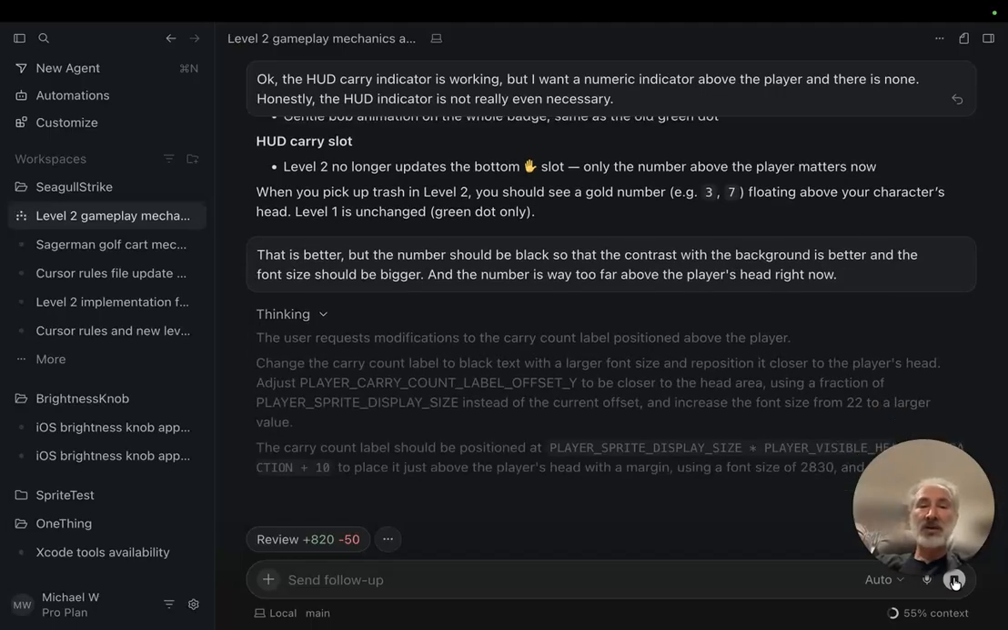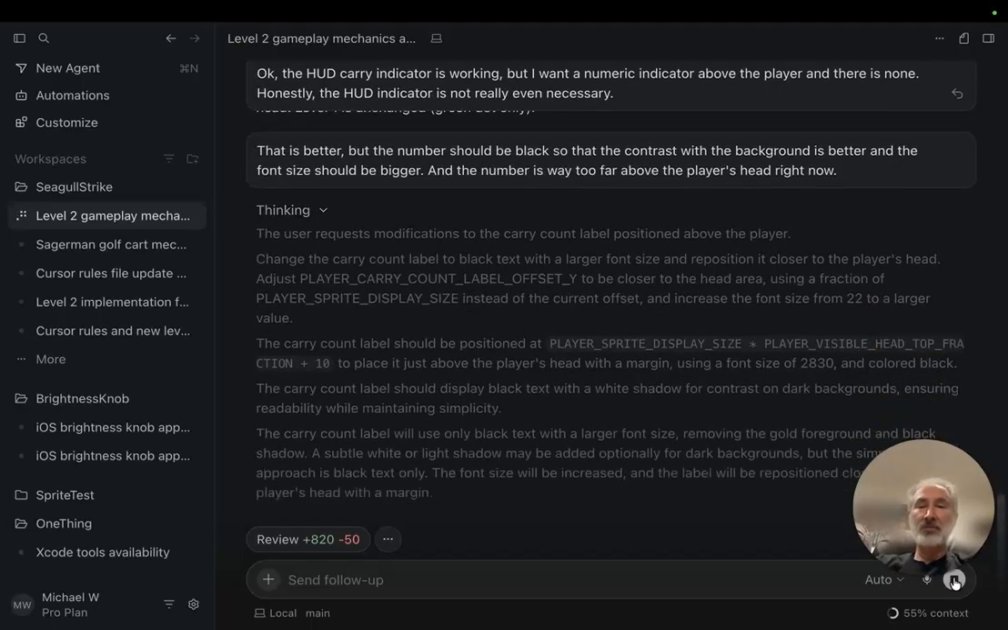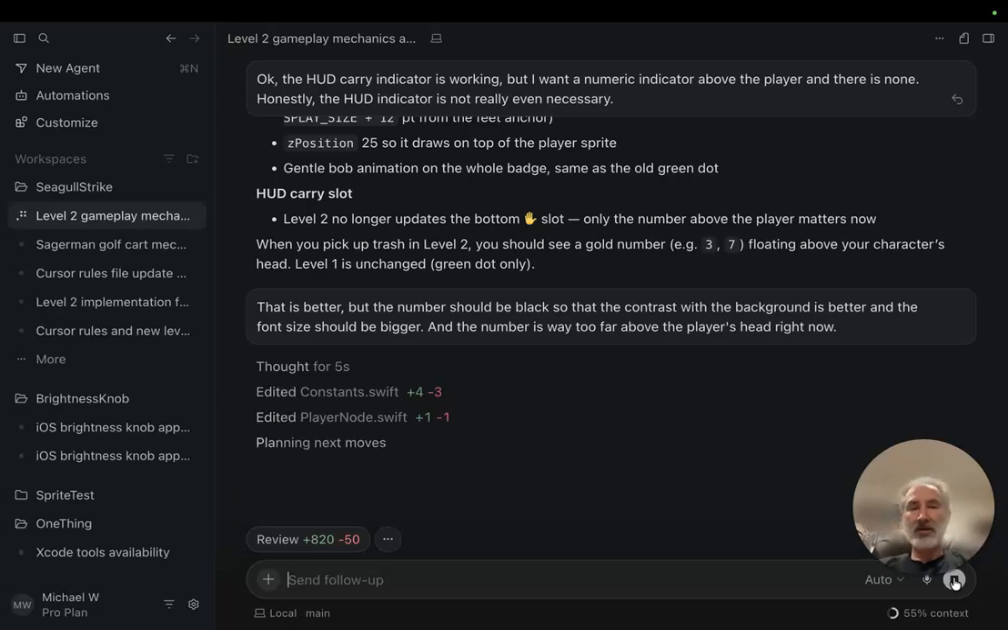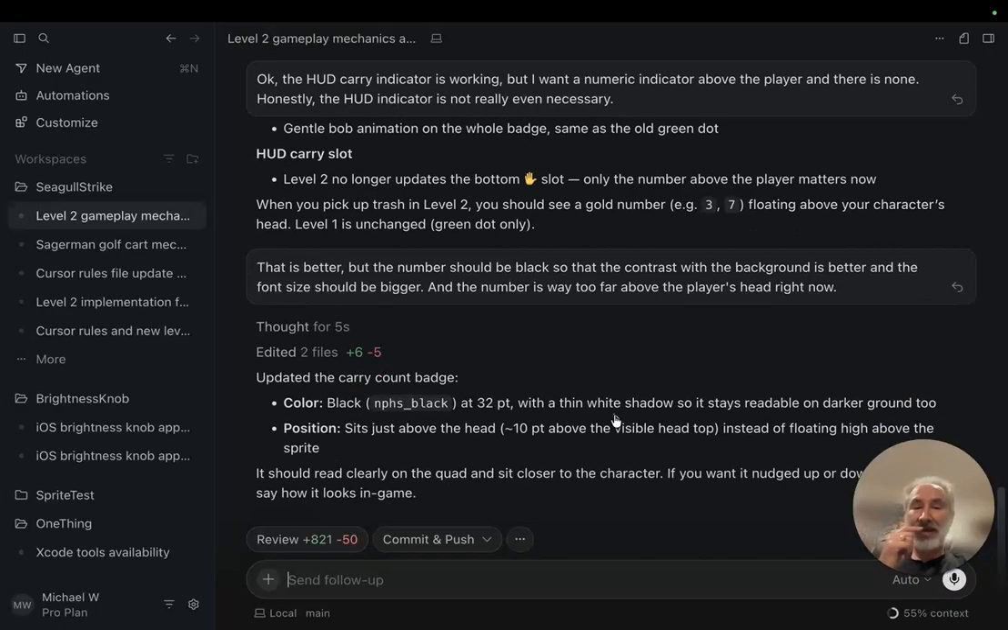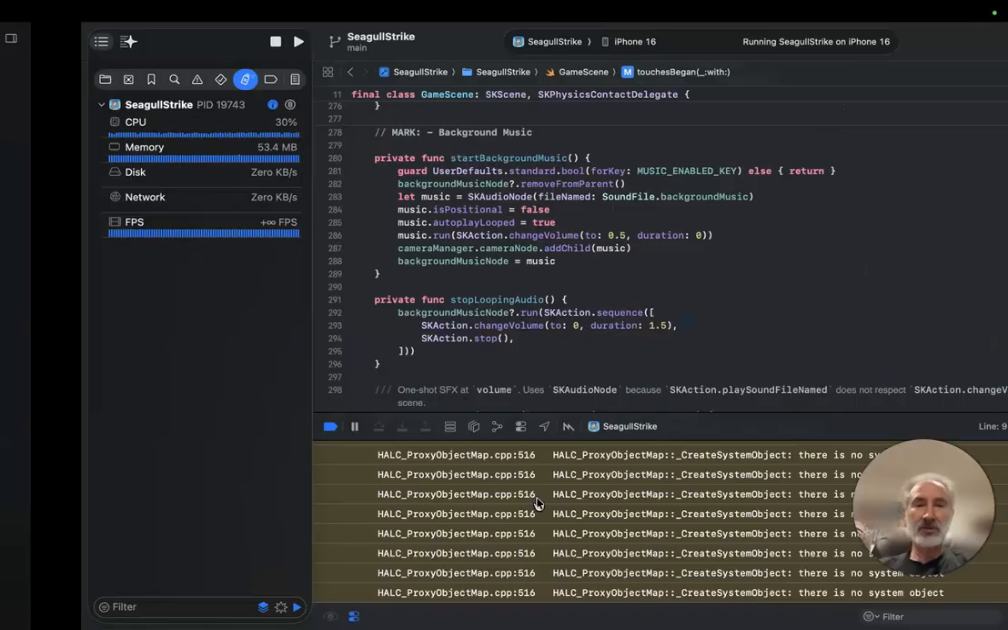The user requests modifications to the carry count label positioned above the player. All right, so hopefully these modifications should not be a big deal, and if so, oh, look at this. See, it finished because this was not a big deal. It should read clearly on the quad and sit closer to the character. Okay, let's go ahead and take a look and see how it looks.